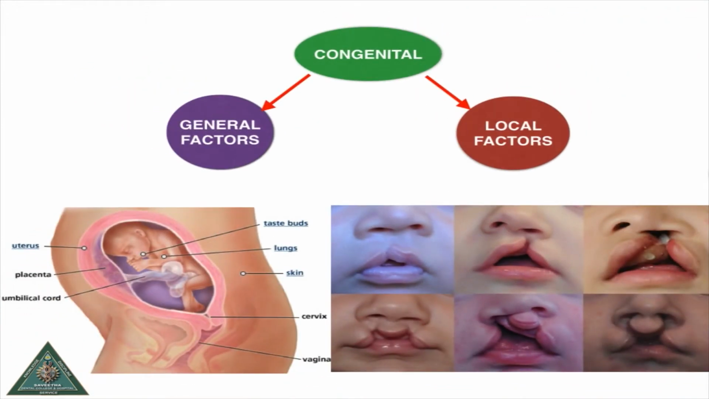Congenital: developmental defects or malformations seen at the time of birth. They may be caused by a variety of factors. General congenital factors include abnormal state of mother during pregnancy, malnutrition and infectious disease. Local congenital factors include cleft lip and palate, macroglossia and microglossia.